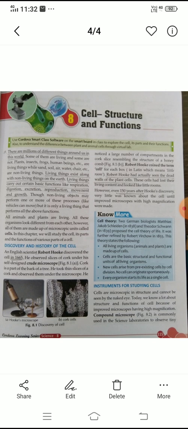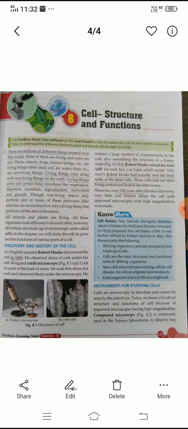What is a cell? All animals and plants are living and all their bodies are made with the help of the cells. Their basic structures are the cells. Means all these organisms look different from each other. However, all of them are made up of microscopic units called cells.